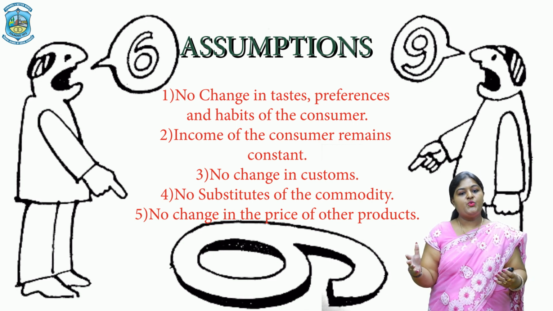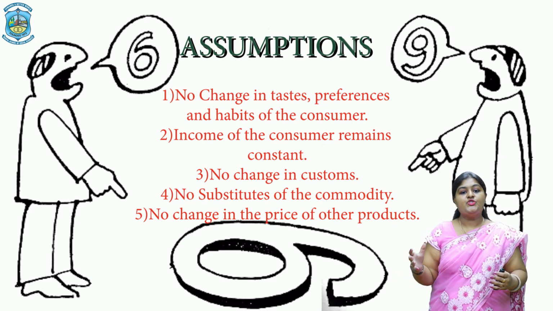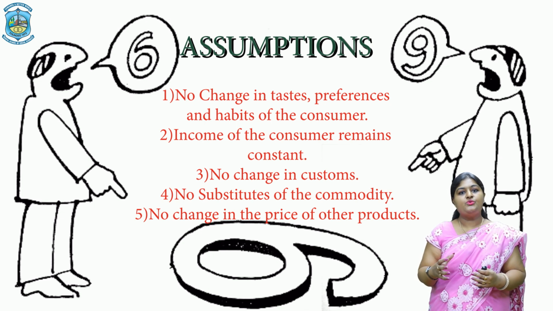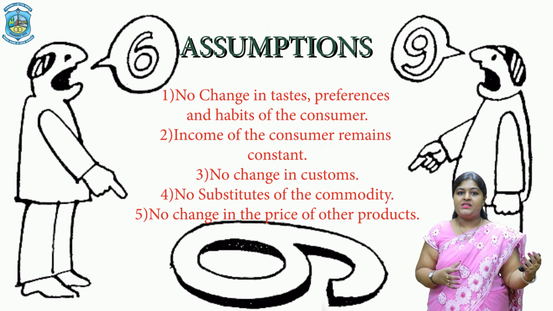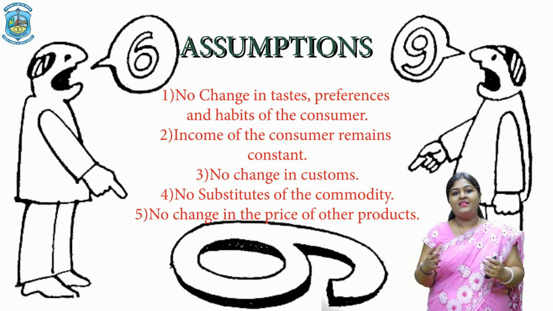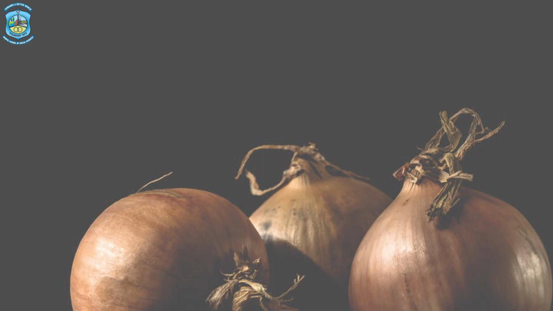Again, the next one, no change in the price of the related goods or the other products. If the price of the substitute or the related good changes, the demand will also change and hence the law will not be applicable. And lastly, no expectation of future price changes.